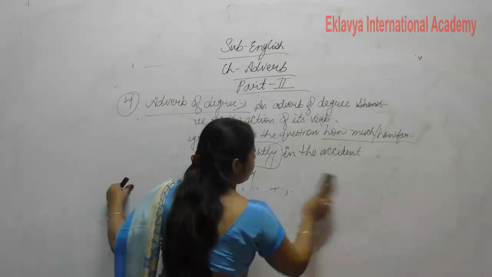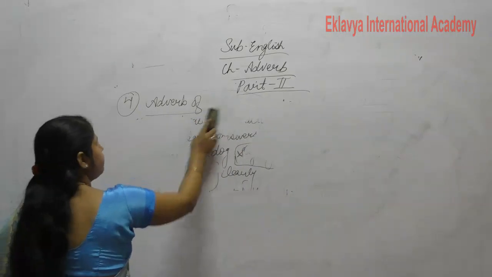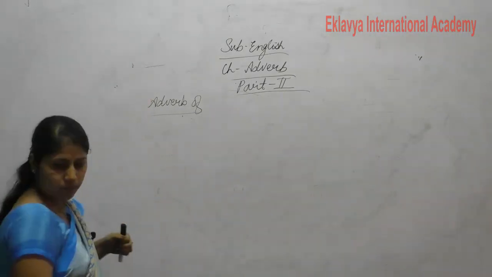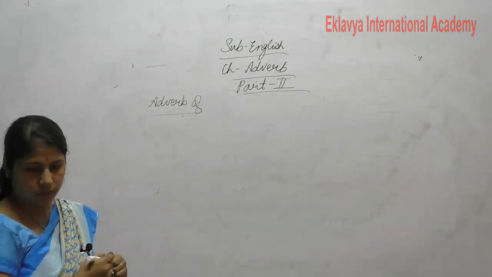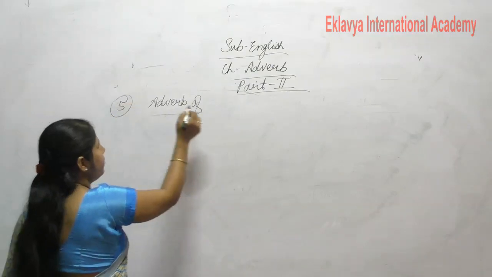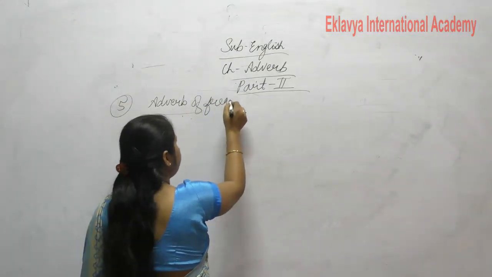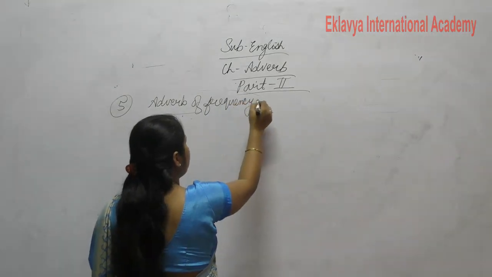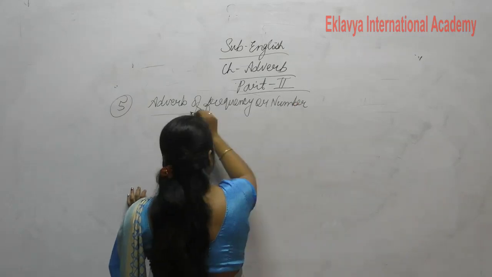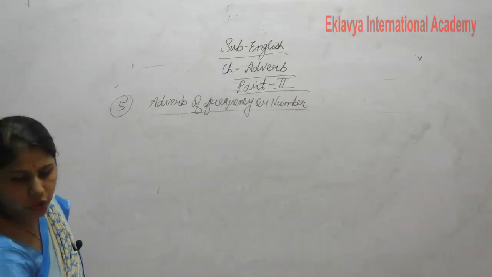The fifth is our adverb of frequency, or number. We can say adverb of frequency or number. Clear? Now, what is the definition?